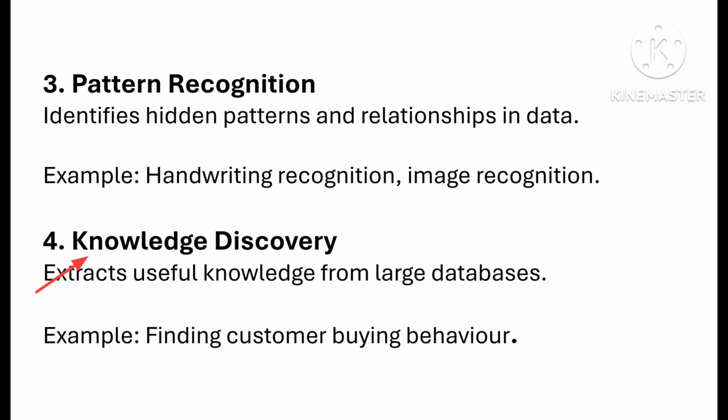Next, last one is knowledge discovery. Extract useful knowledge from large database. Example, finding customer buying behavior. Here knowledge discovery means finding useful information from a large amount of data. Rough set theory helps to analyze the data and discover important patterns. For example, in shopping mall, customer will purchase some items. In that time, data will be collected. By analyzing the data, we can find customer buying behavior, like which product customer buys the most.